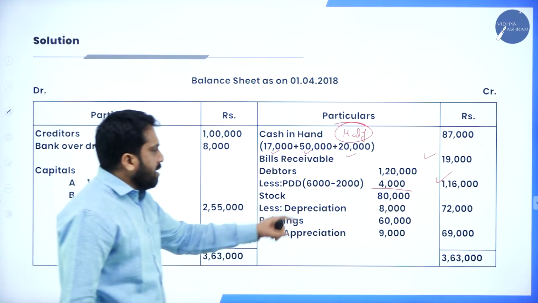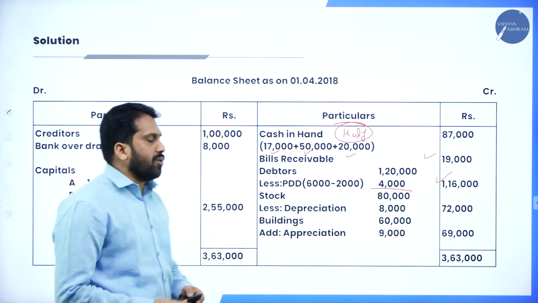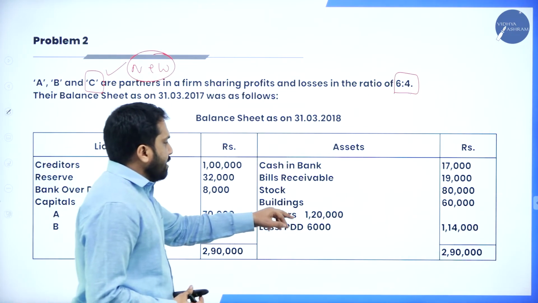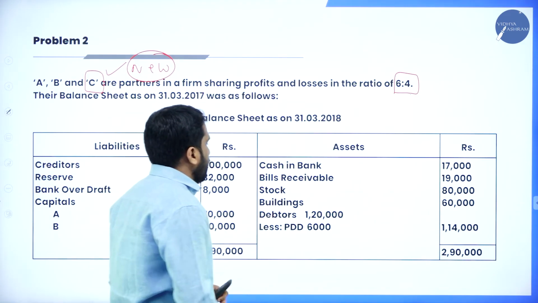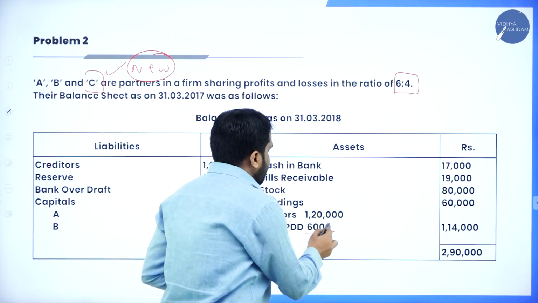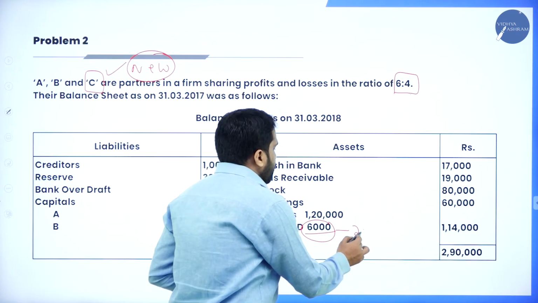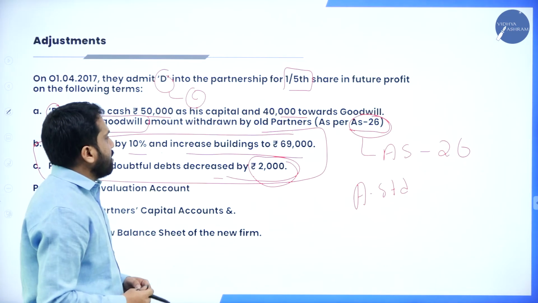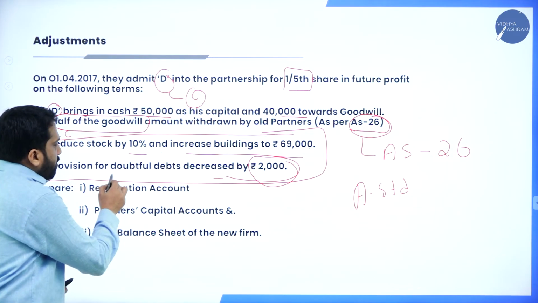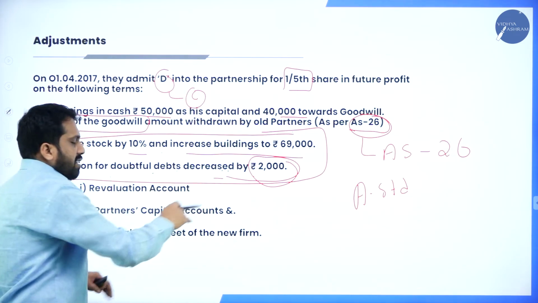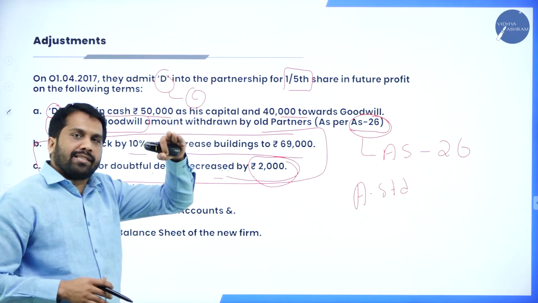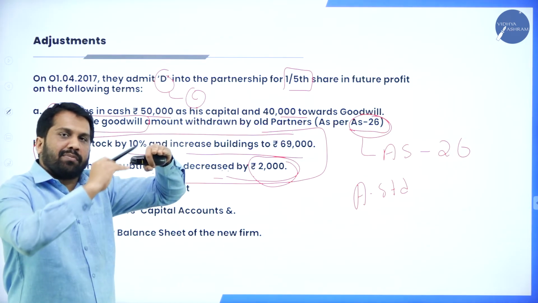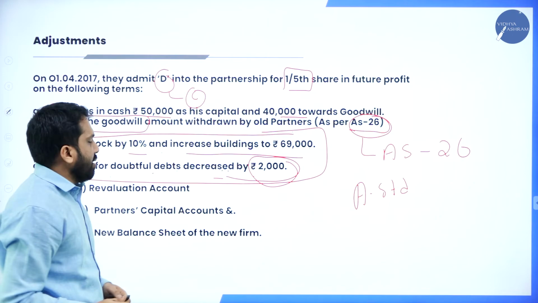1,16,000. Why is it 6 minus 4? I'll show you. See, debtors already we have 1,20,000 minus 6. Out of 6, 2,000 is cancelled. Why is it cancelled? They have given, see, provision for doubtful debts decreased by 2,000. Your 6,000 will be decreased by 2. 6 minus 2, it will be what? 4,000.